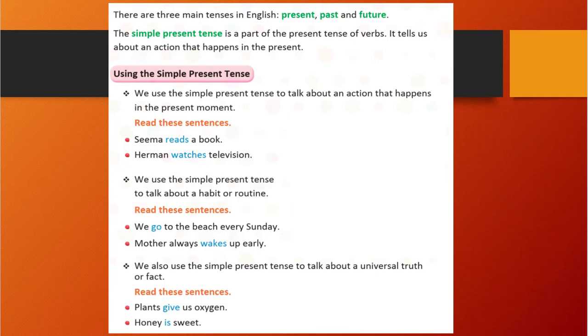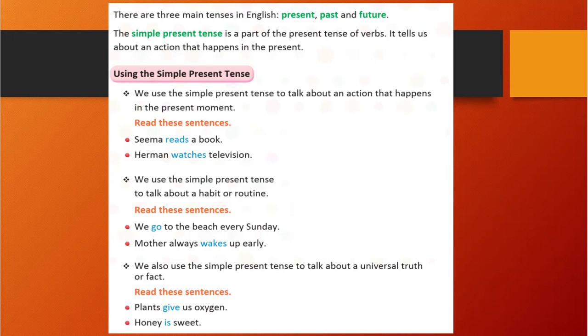We use the simple present tense to talk about an action that happens in the present moment. What is happening here? We are talking about things which are happening in the present moment.